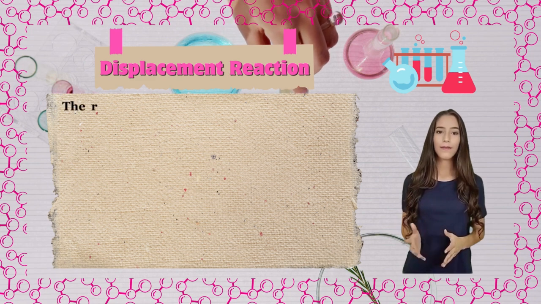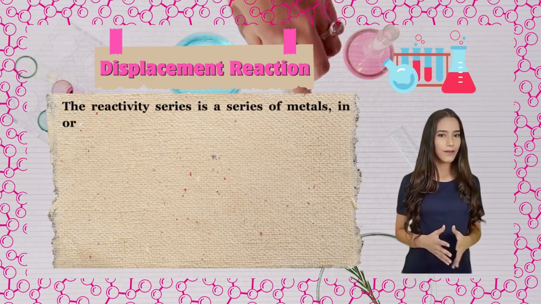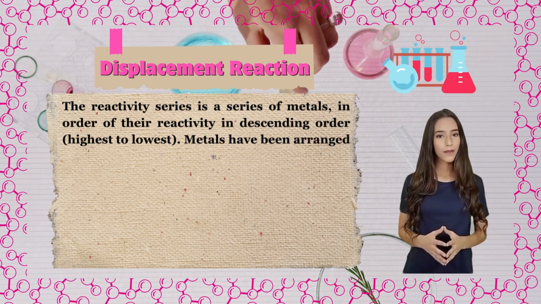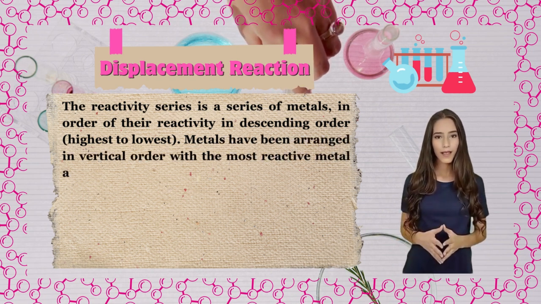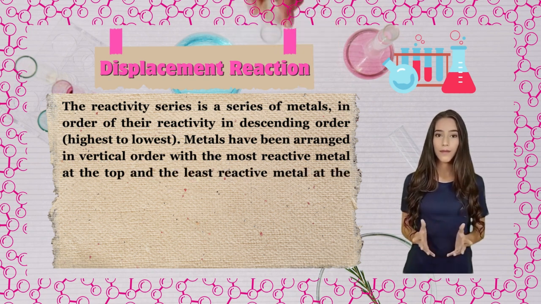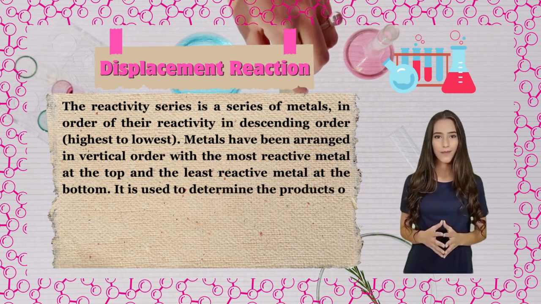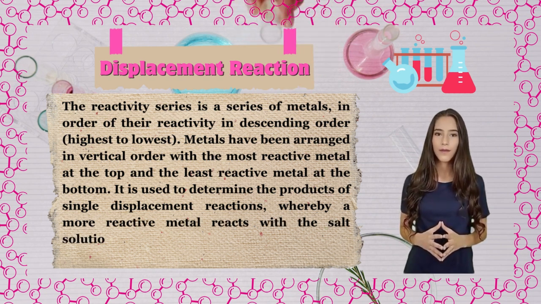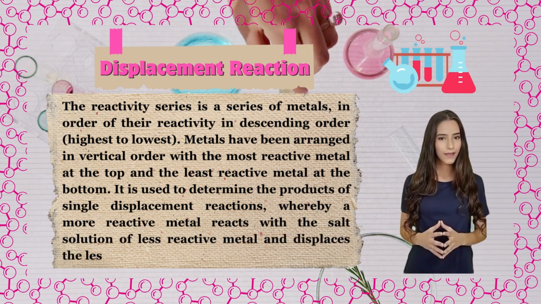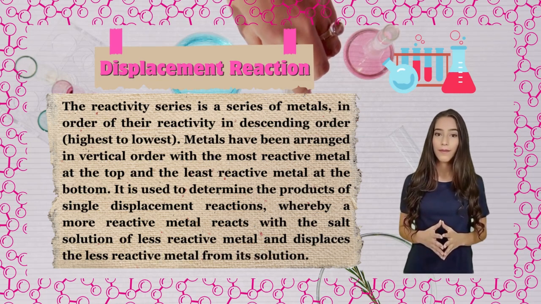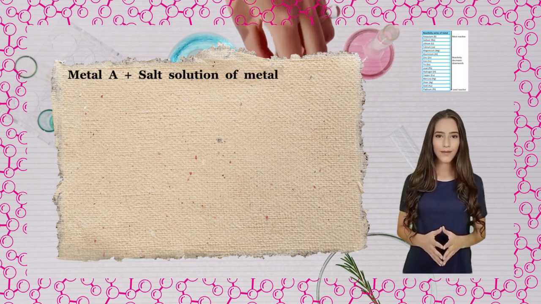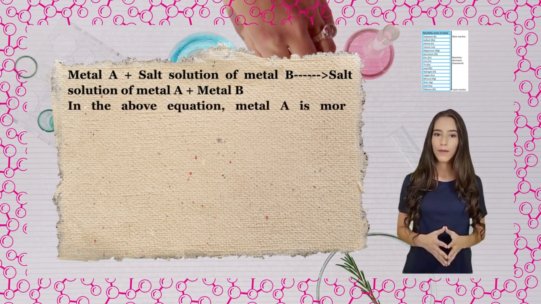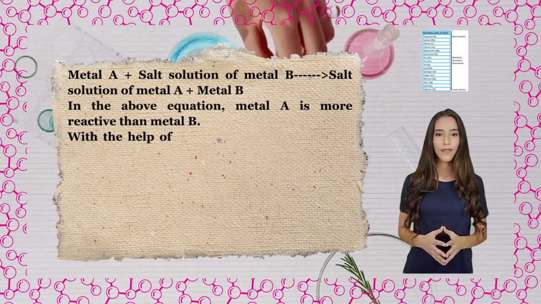Displacement reaction. The reactivity series is a series of metals in order of their reactivity in descending order, highest to lowest. Metals have been arranged in vertical order with the most reactive metal at the top and the least reactive metal at the bottom. It is used to determine the products of single displacement reactions, whereby a more reactive metal reacts with the salt solution of a less reactive metal and displaces the less reactive metal from its solution. Metal A plus salt solution of metal B gives salt solution of metal A plus metal B. In the above equation, metal A is more reactive than metal B.